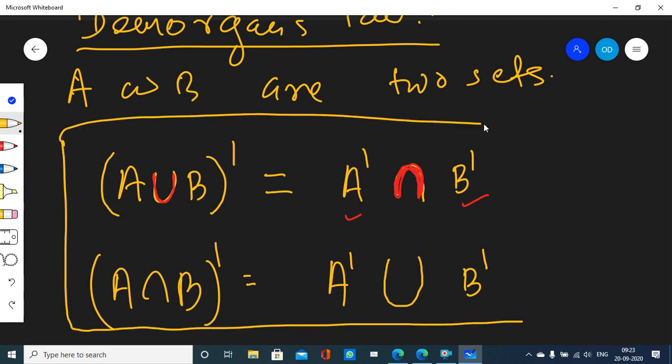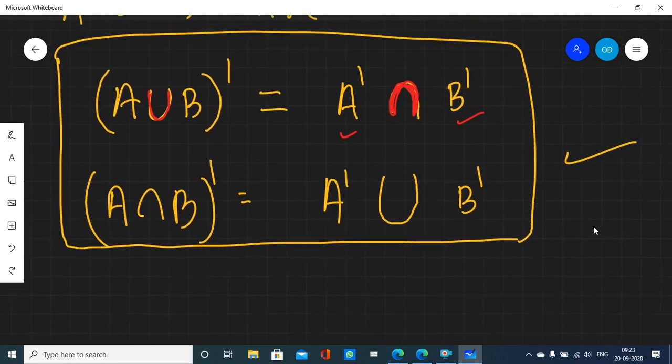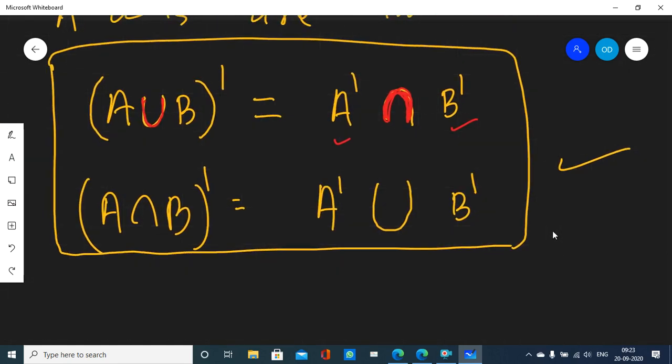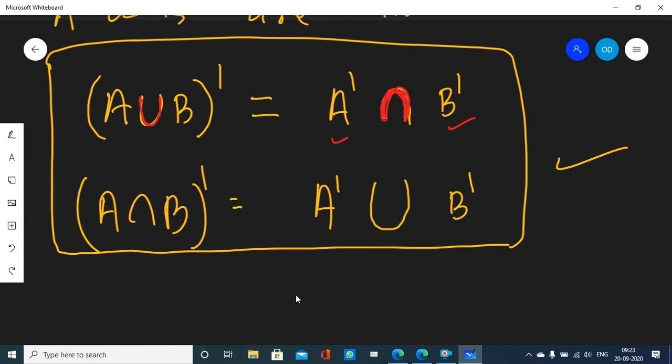This is called De Morgan's law. Do not forget it. This is your De Morgan's law.